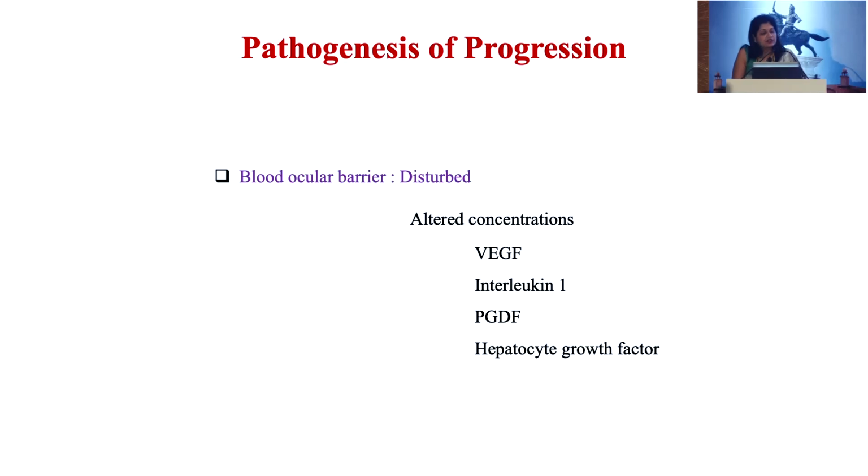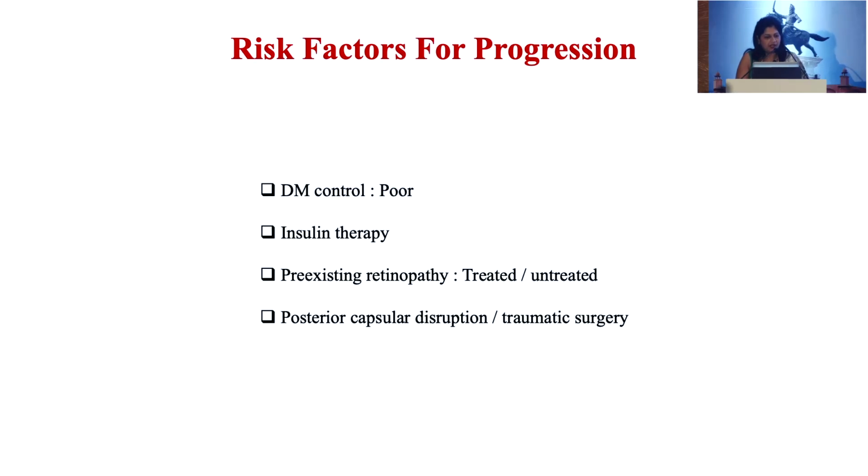It is thought that it happens because of the blood-ocular barrier, which is disturbed and causes alterations in the various chemicals and molecules present in the eye. So what are the risk factors? It is poor control, patients on insulin therapy, pre-existing retinopathy which is not treated, and traumatic surgery.